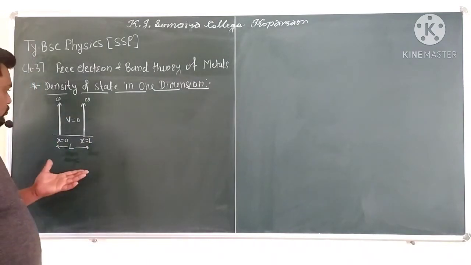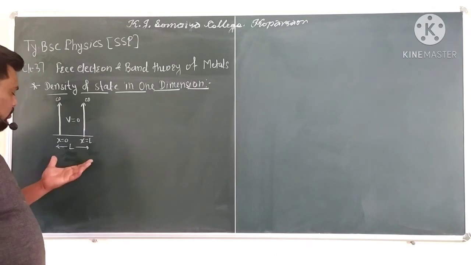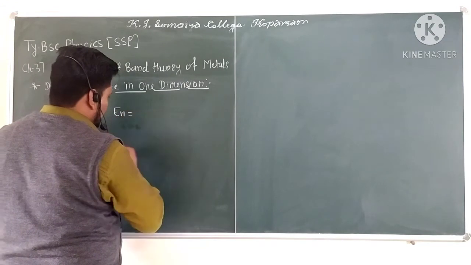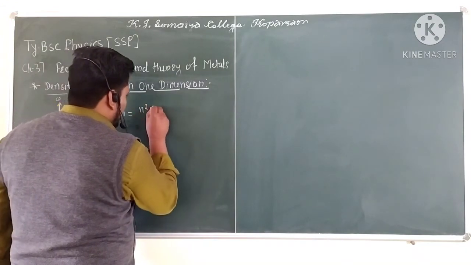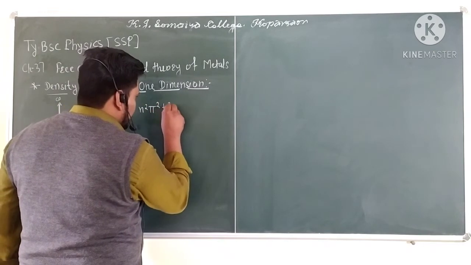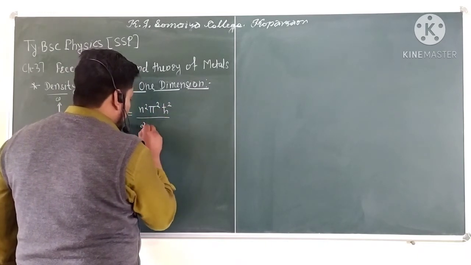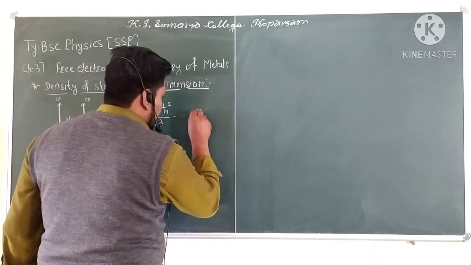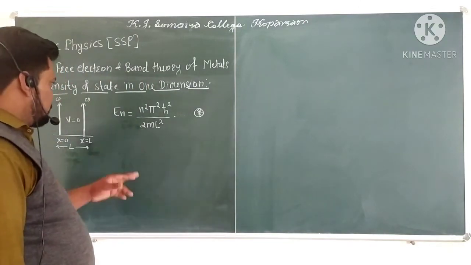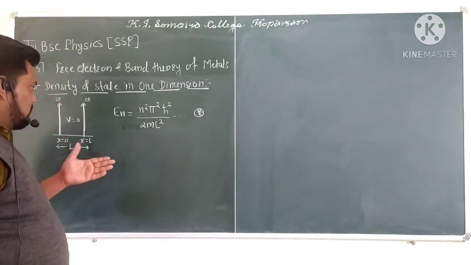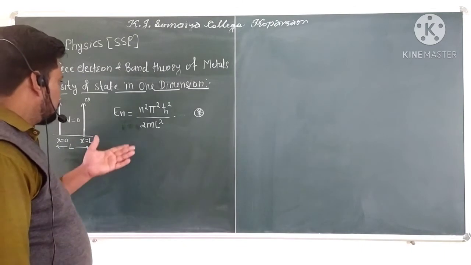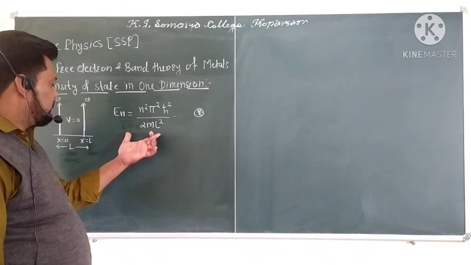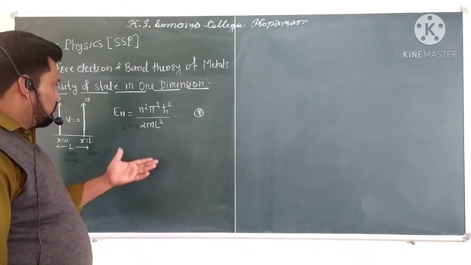According to the Schrodinger equation, applying the different boundary conditions, we get the relation that En is equal to n square pi square h cross square divided by twice m L square. This is equation number star. According to quantum mechanics, applying the Schrodinger equation, this is the energy of the nth level of the electrons.